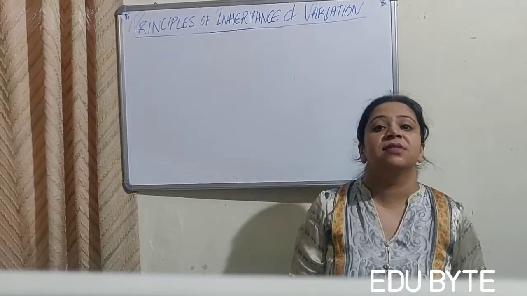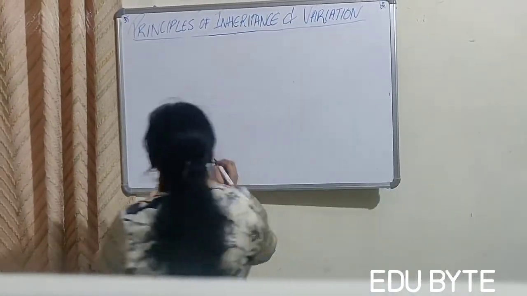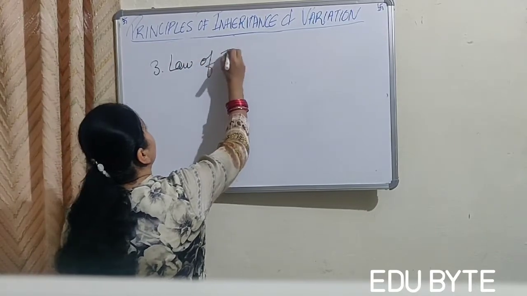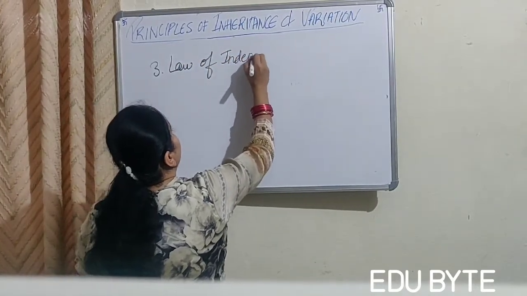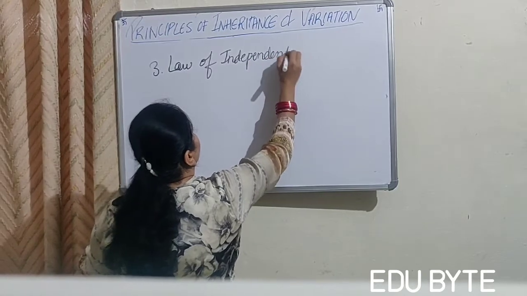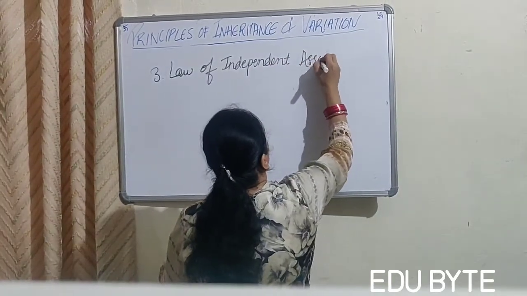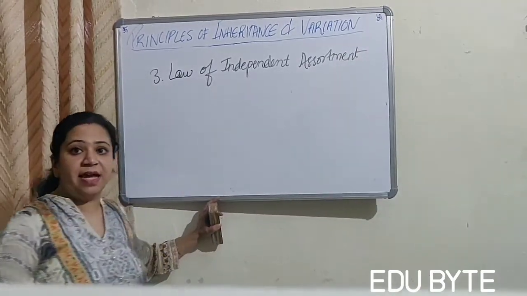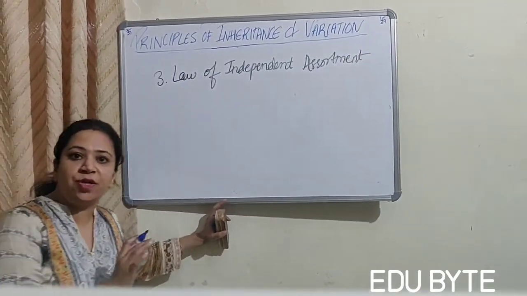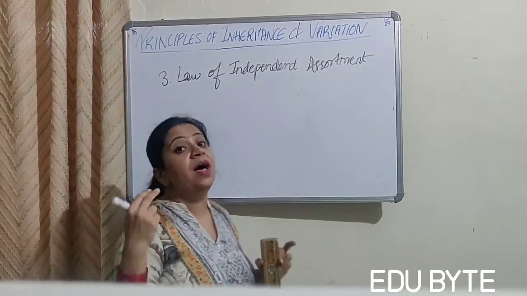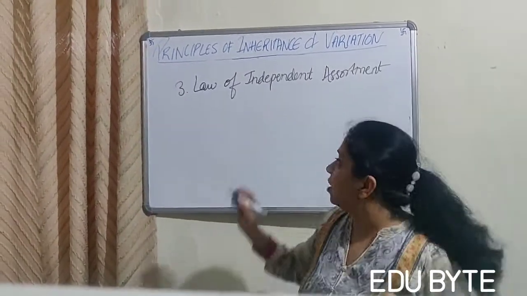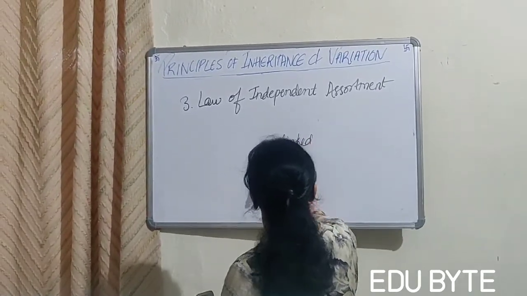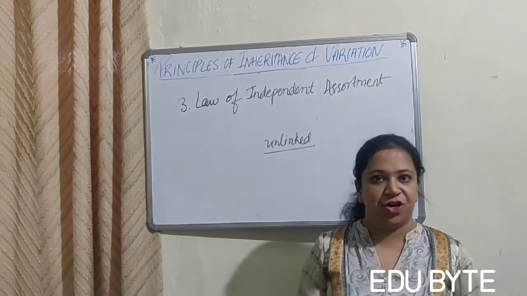So what does this law, the third law, the law of independent assortment, state? It states that the two characters determined by two unlinked genes, so the genes are unlinked, the genes are not linked to each other, right?